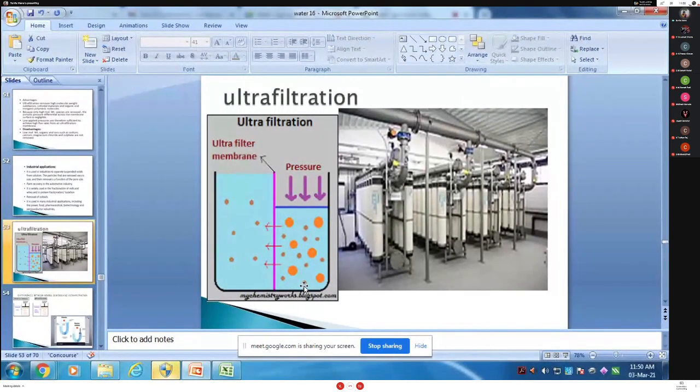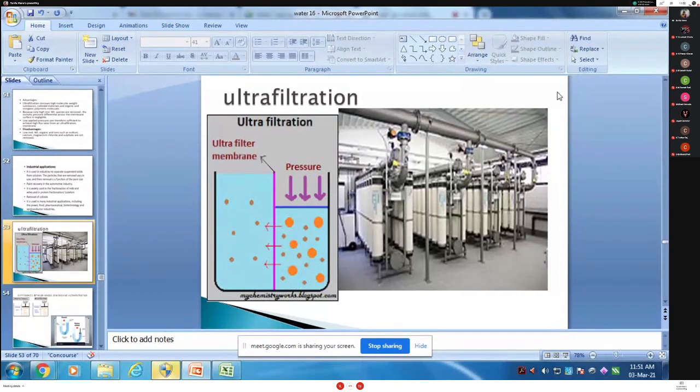It is fundamentally not different from reverse osmosis. There is not much difference between reverse osmosis and ultrafiltration. The applied pressure is sufficient to achieve a high flux rate from the ultrafiltration membrane. The flux of the membrane defines the amount of permeate produced per unit area of the membrane surface per unit time, expressed as gallons per square foot per day, or cubic meters per square meter per day.